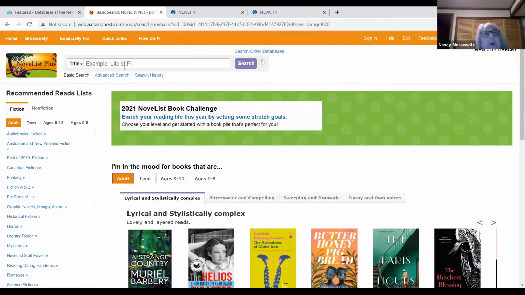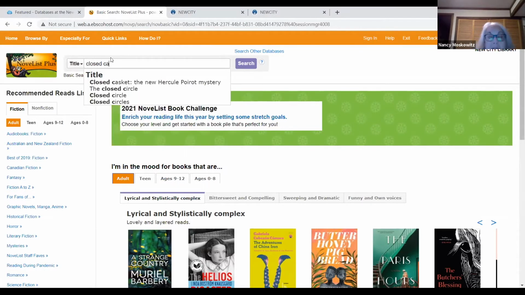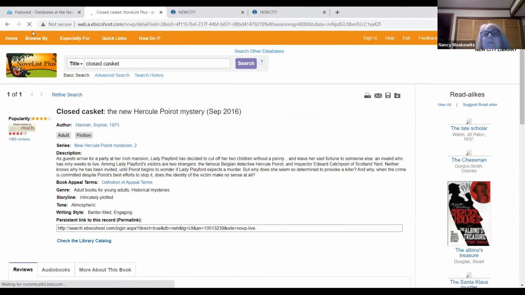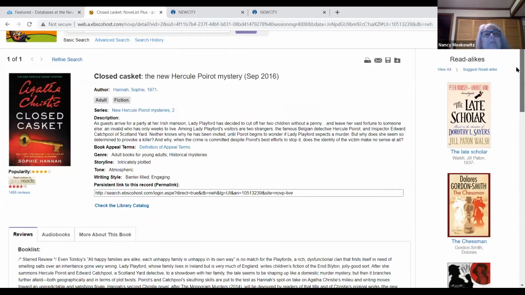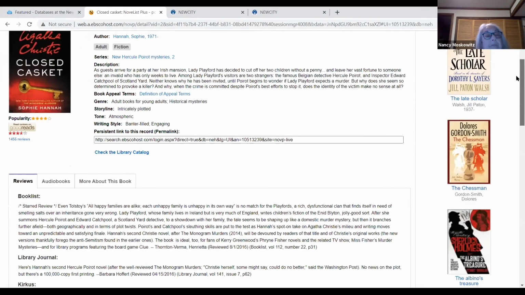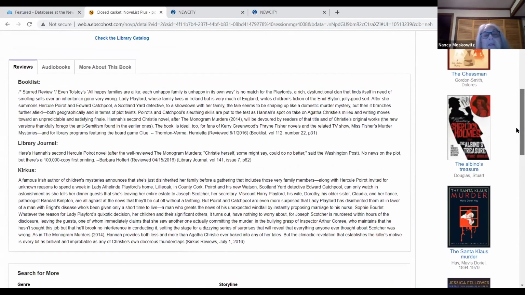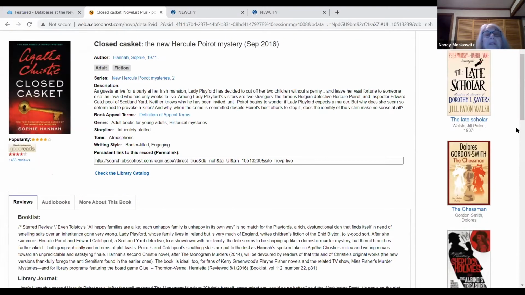If I want more information on a book, say I'm looking for a book for my book discussion, I'll put in the name of the book, Closed Casket, search, and I'll get this. The book came out in September 2016, which is good, it's not new. It gives me a little description and the appeal terms. It gives me reviews. I can see what it's about. What it's not giving me is an excerpt.